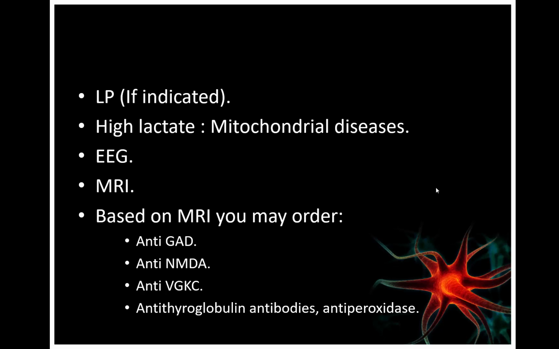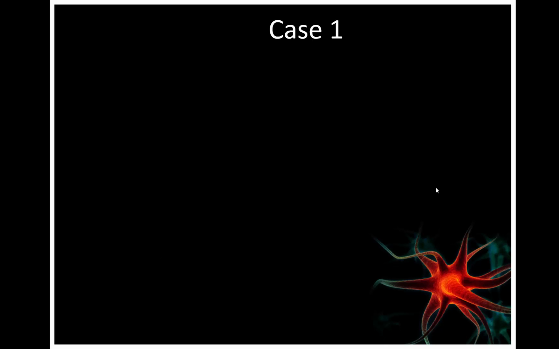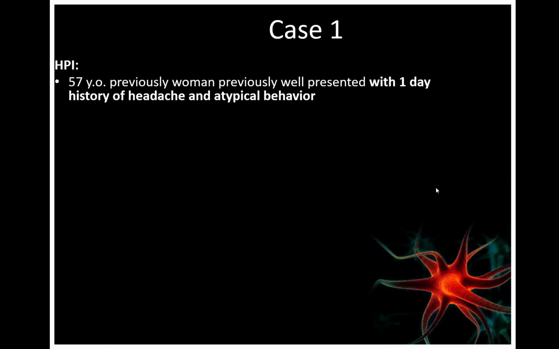We order MRI, and we order serological antibodies for autoimmune encephalitis if indicated, and that includes anti-glutamic acid decarboxylase antibody, anti-NMDA receptor antibody, anti-voltage gated potassium channel antibodies, and anti-thyroglobulin and anti-thyroperoxidase antibodies for Hashimoto's encephalitis, which is called steroid responsive encephalopathy. So the first case,